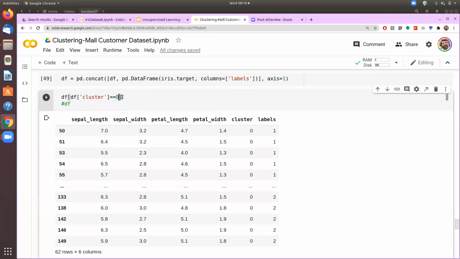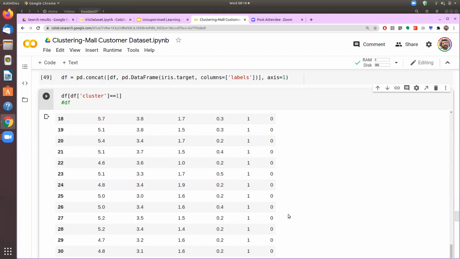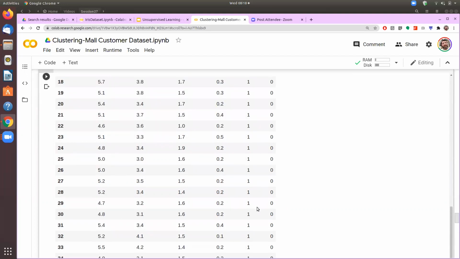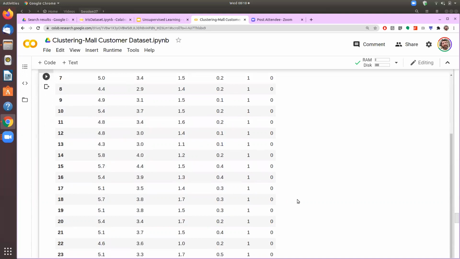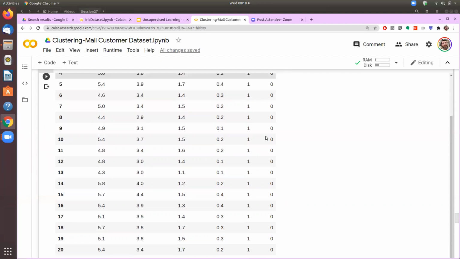If we look at cluster 1, then most of the ones are actually zeros here. It means that maybe whatever we are calling 1 is actually 0 in the manual labeling. And as I was mentioning, the cluster ID is just some ID of 0, 1, 2. So it looks like if we change our cluster ID from 1 to 0, then all of them will match. It will be a good match.